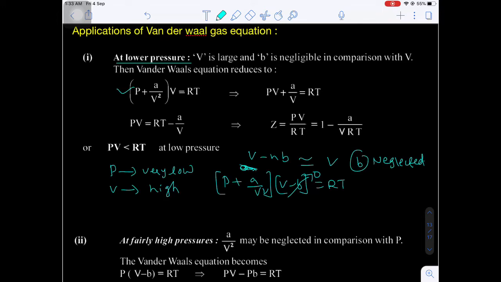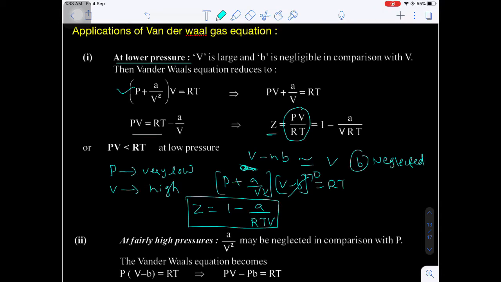By simplification, P into V is PV, and A by V square into V is A by V. So bring A by V to the right side. PV will be equal to RT minus A by V. Dividing by RT on both sides, we get PV by RT is equal to 1 minus A by VRT. Do you know PV by RT? That is nothing but the compressibility factor for 1 mole of a real gas. Now the compressibility factor Z is equal to 1 minus A by VRT.